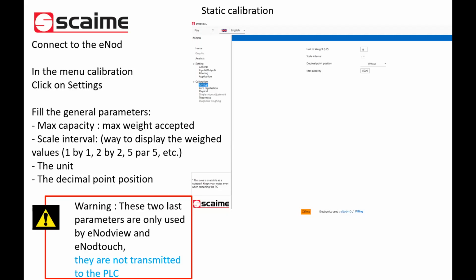The unit, it's important, and the decimal point position. Be careful with these two last parameters. It's only cosmetic. They are not transmitted to the PLC. It's just for display.